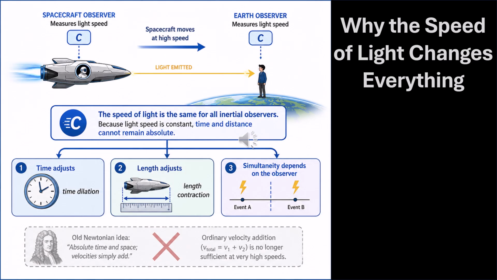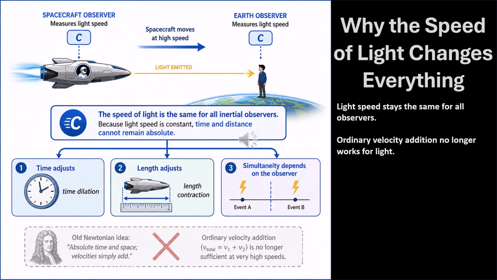Why does the speed of light change everything? The reason is simple, but very deep. All inertial observers measure the same speed of light in vacuum. A spacecraft observer measures light speed as c. An Earth observer also measures light speed as c. So light does not follow ordinary velocity addition.